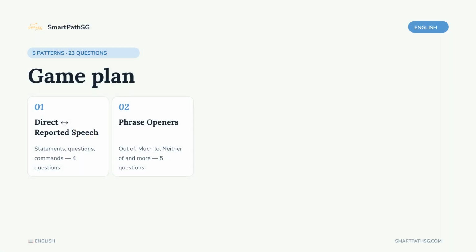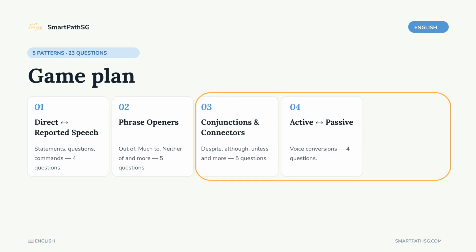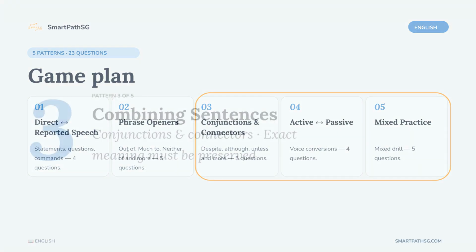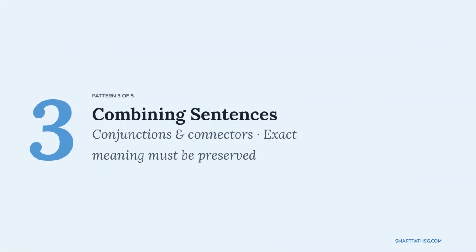Welcome. We already covered pattern 1 and 2 in the previous lesson. Today we will go through the rest, conjunctions and connectors, active and passive voice, and lastly, mixed practice. Let's start with pattern 3, combining sentences with conjunctions and connectors.